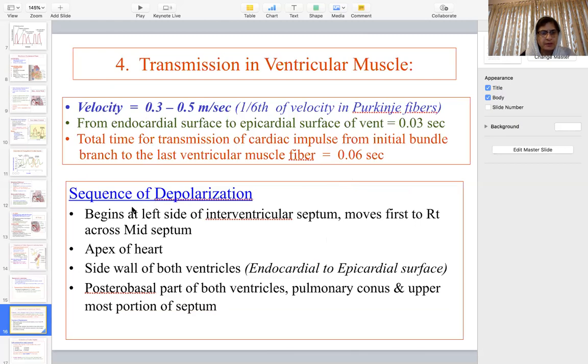Now the sequence of depolarization begins at the left side of the interventricular septum, moves first to the right across the mid septum, then the apex of the heart, the side walls of both ventricles, endocardium to epicardial surface, the posterobasal part of both ventricles, the pulmonary conus, and the upper portion of the septum. So this is how the impulse is transmitted in the ventricles. The last part to depolarize is the posterobasal part of both ventricles, the pulmonary conus, and the uppermost portion of the septum.